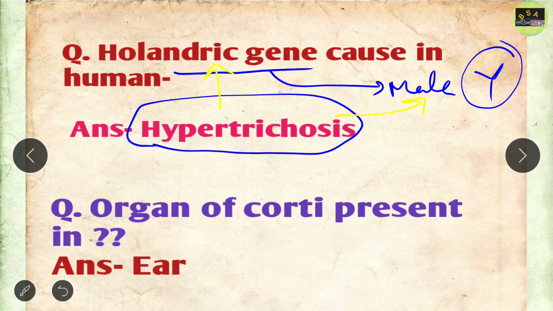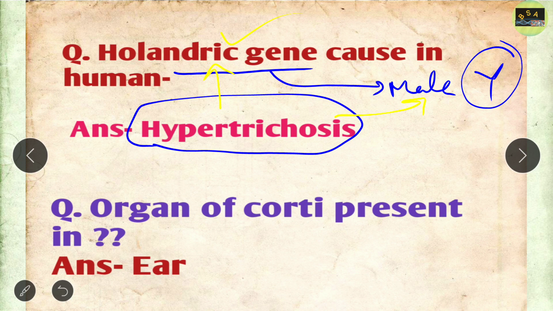For example, you have seen patches of hair present in some males, in the ear, or on the forehead. All of these characters occur in males due to this Hollandric gene, and we call this hypertrichosis.